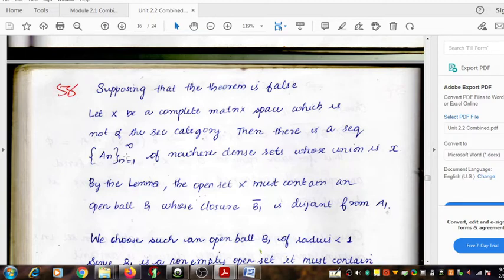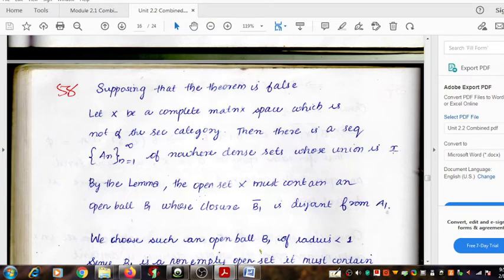What does it mean? It means that the first member is A1 when n equals 1. The second member is A2, the third member is A3, the fourth member is A4, etc. Each member is a nowhere dense set. Moreover, the union of all these nowhere dense sets gives us the metric space X.